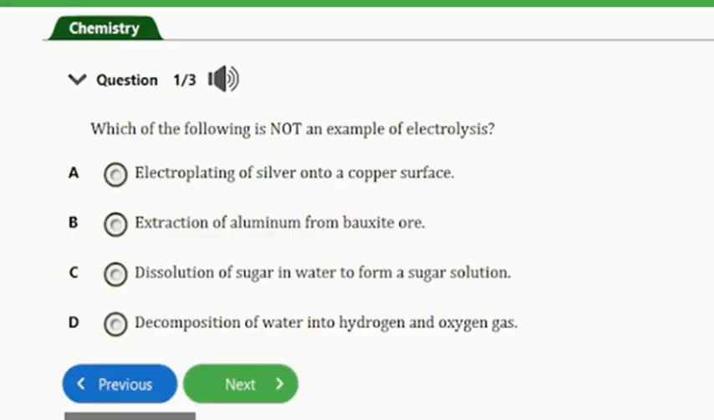So guys, the answer to this question here is option C. Dissolution of sugar in water to form a sugar solution is not an example of electrolysis. Actually, the dissolution of sugar is a physical process and does not involve any chemical change. So guys, that's the answer to this question. Let's consider the next question.